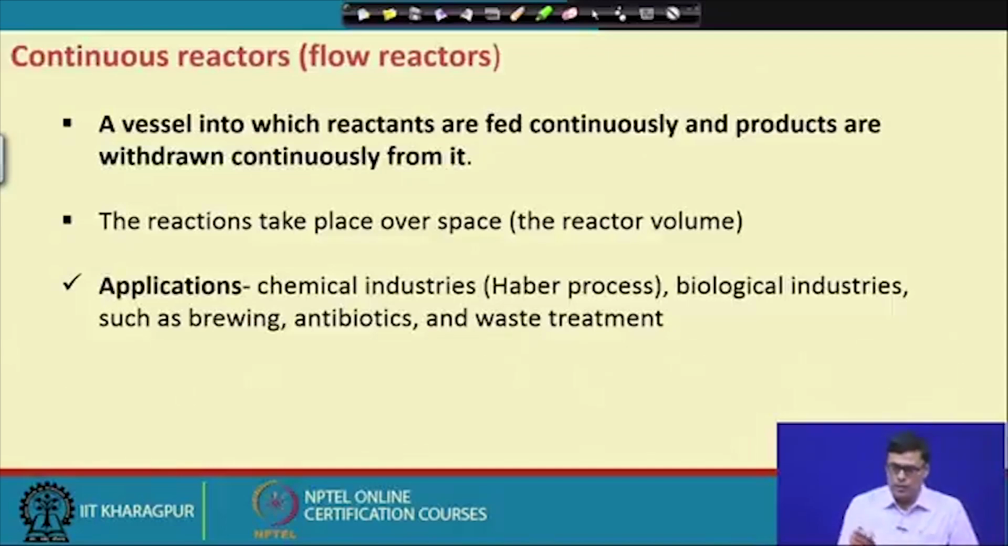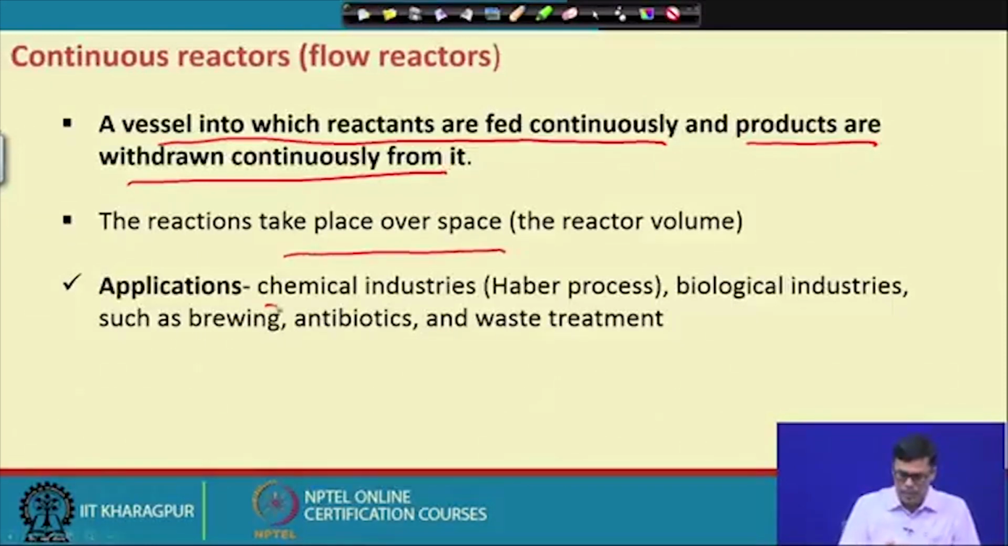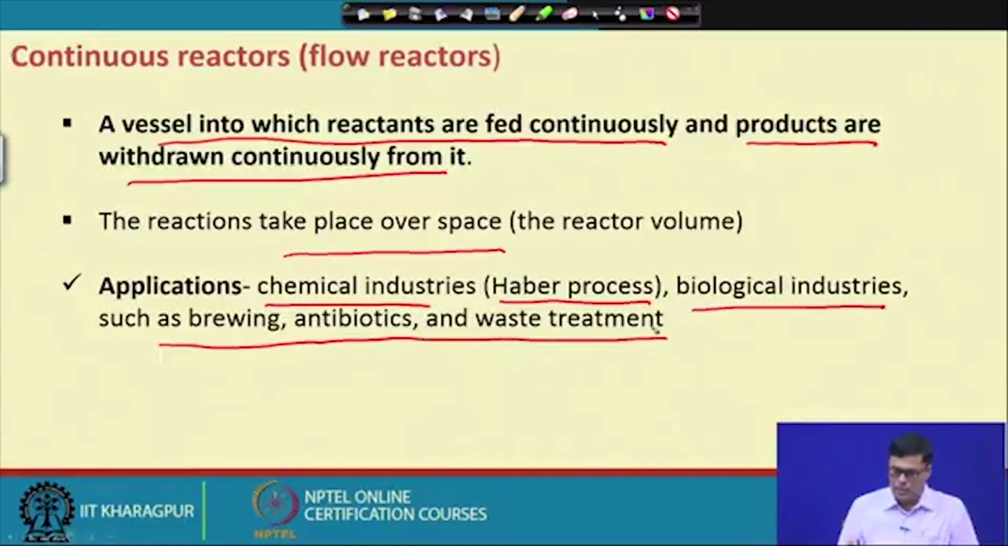Now, let me talk about the continuous process. In a continuous process, the vessel has reactants fed continuously and products withdrawn continuously. The thing I highlighted before is that when you operate a continuous system, first we operate in batch mode, and when the rate of reaction is maximum, then we continuously feed the reactor and continuously take the product out. The reaction takes place over space. Applications are in the chemical industry like the Haber process, the biological industry, brewing, antibiotics, and wastewater treatment processes. It is largely used.